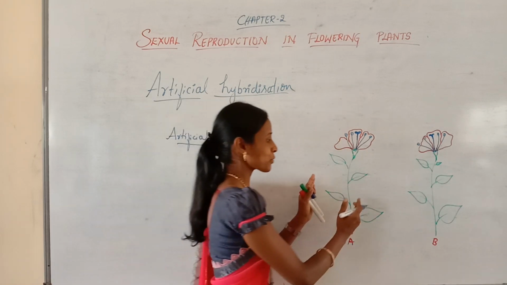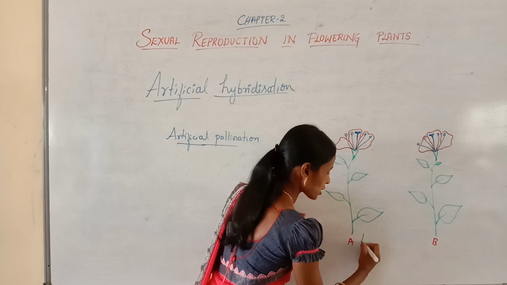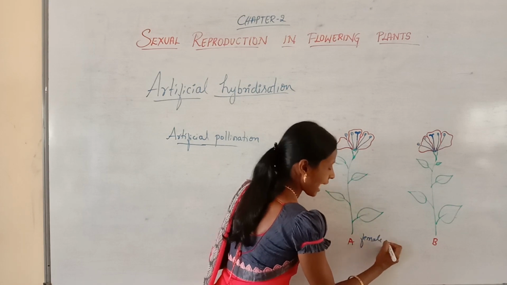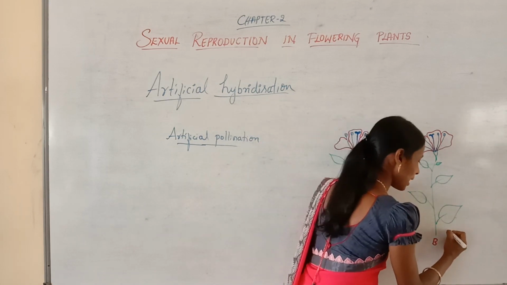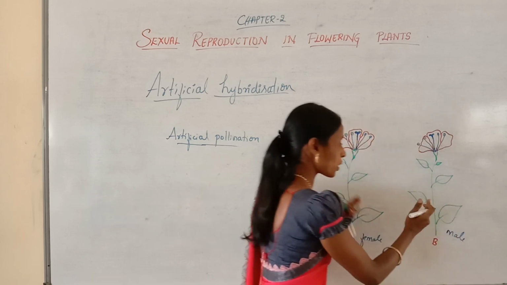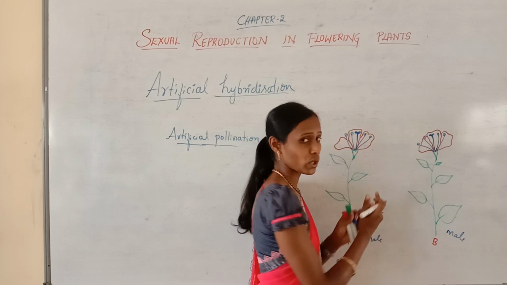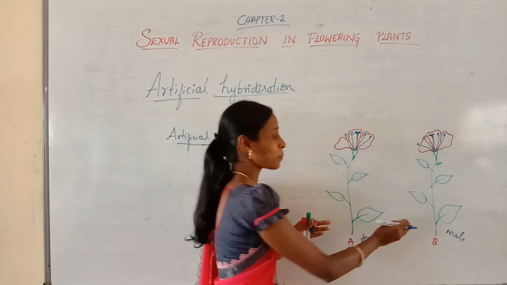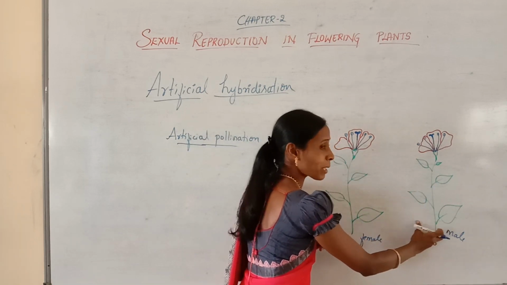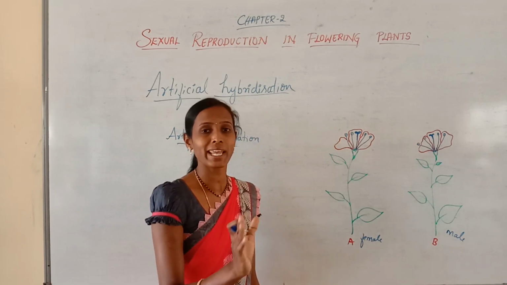For example, this is one plant. We can consider this plant as a female plant and this plant as a male plant. We only need to combine the characters from these two plants. So we need to take the pollen grains of this desired male plant only, not from any other plant.